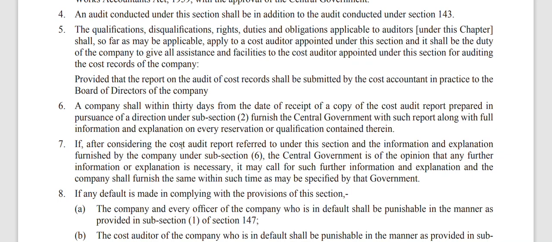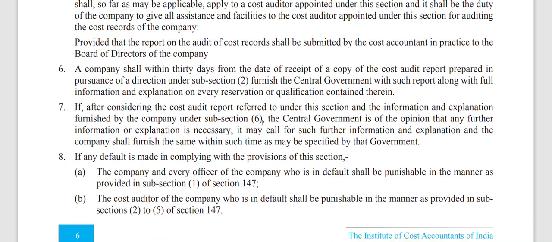The company shall, within 30 days from the date of receipt of a copy of the cost audit report prepared in pursuance of direction under subsection 2, furnish the central government with such report along with full information and explanation on every reservation and qualification contained therein.